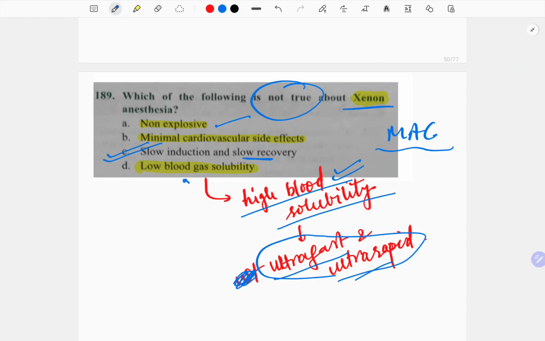Okay, my fault. Xenon actually has low blood gas solubility. I have written that high blood soluble gases have an ultra fast and ultra rapid mechanism. So Xenon has slow induction and slow recovery.